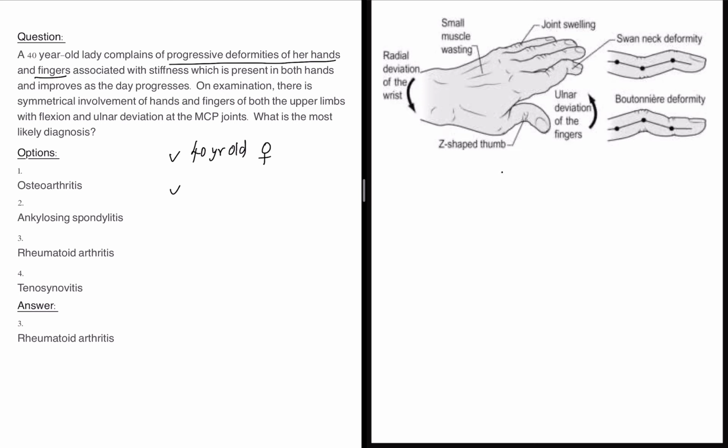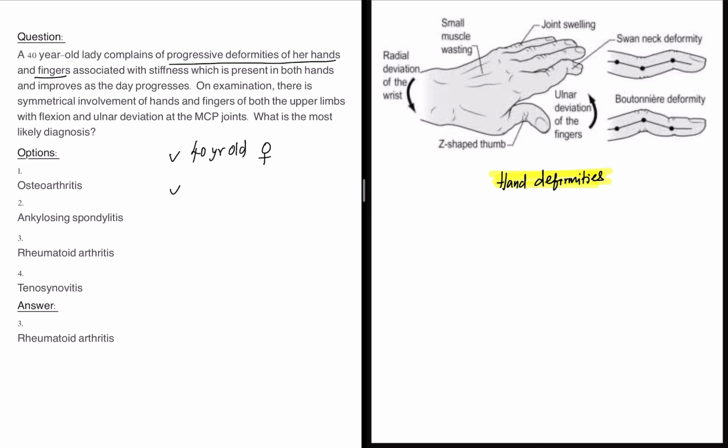Hand deformities is an important topic in orthopedics, where a lot of times questions will be repeated, not only in the CMS exam, even INI-CET, NEET-PG, USMLE also. A lot of times questions will come. So for the hand deformities, there are Heberden's nodes which are seen in osteoarthritis, which has been asked, but there are some deformities that you need to know with regards to rheumatoid arthritis, where a lot of questions are coming up.